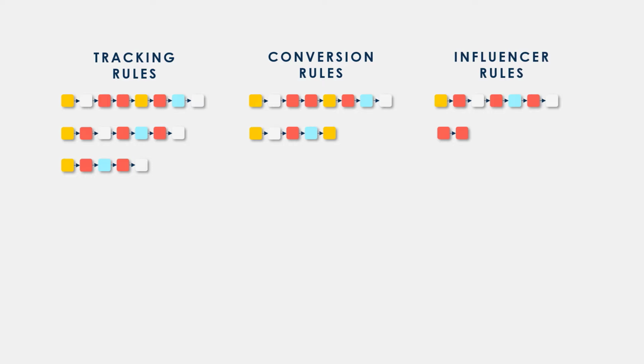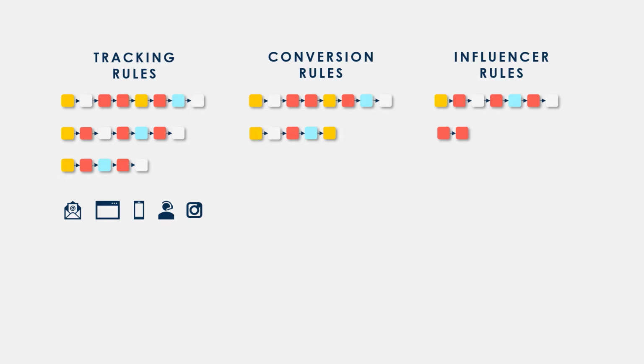There are three types of rule: tracking rules, conversion rules, and influencer rules. Tracking rules listen to your customer's activity and gather data in real time. Rules can track activity from email, web page visits, mobile app, customer service calls, social media, and more. These rules do not provide actionable decisions back, so they are combined with influencer rules for customer journey orchestration.